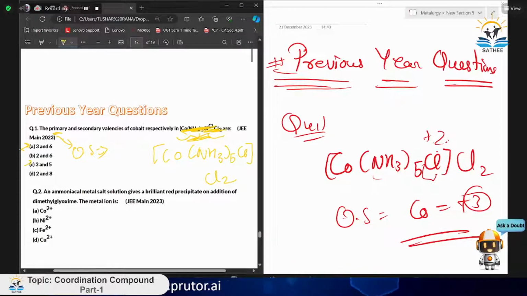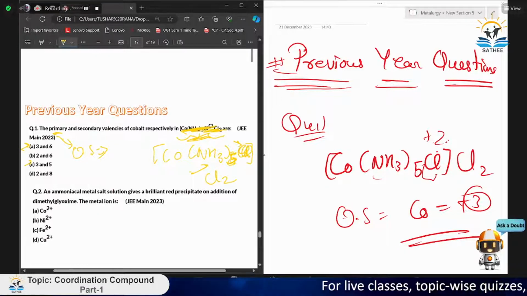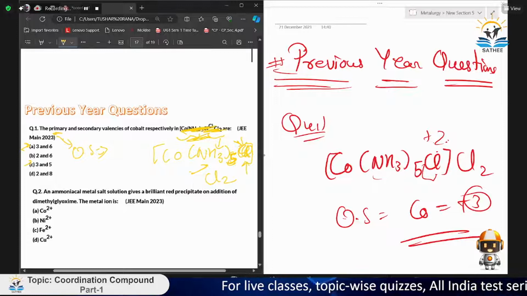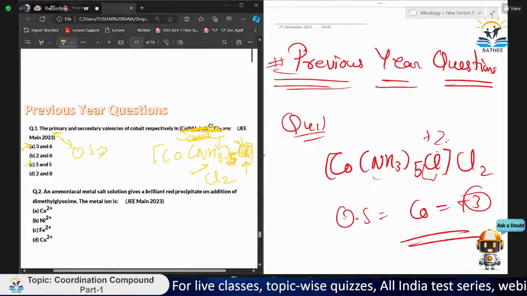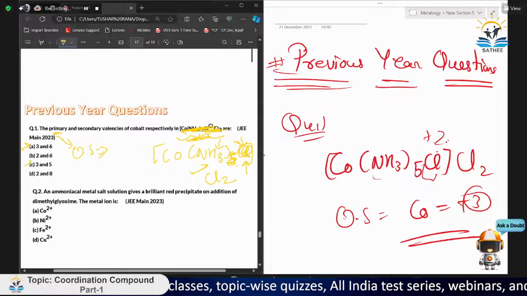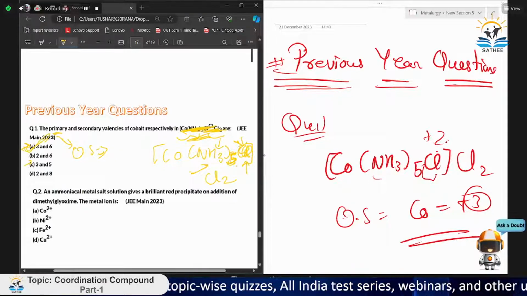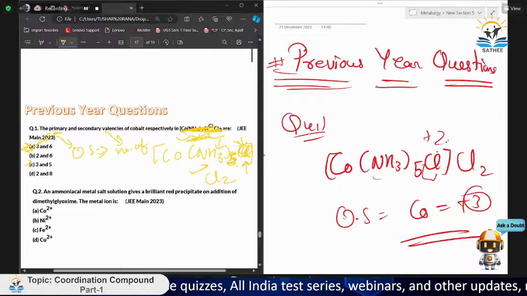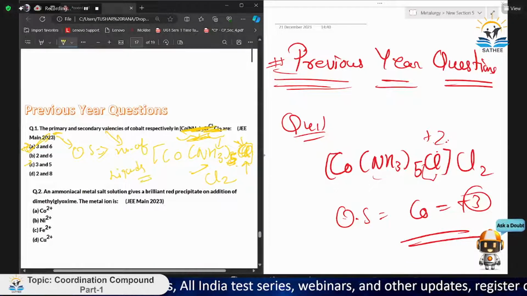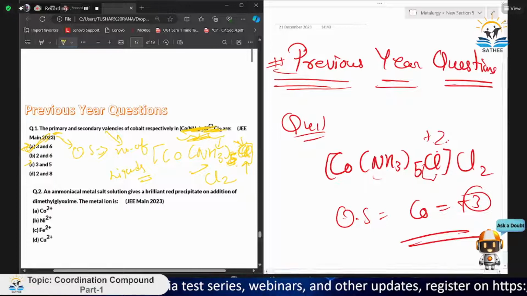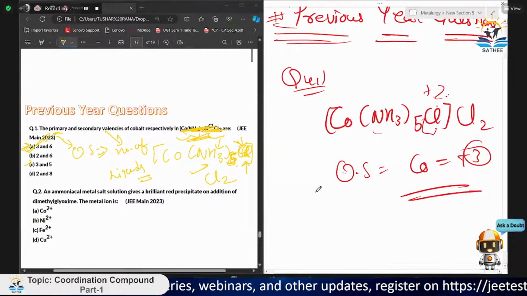Secondary valency can be checked from the ligand, that is NH3. It is connected to 5 ligands, but there is one Cl also. You may be thinking that Cl is a negative ion, but I have said that a ligand can be neutral also, and it can be a negative ion also. So this is also a type of ligand. So Cl and 5, this comes as 6. So A is the correct answer. Secondary valency is basically the number of ligands. There was a confusion in the question, I'm sorry for that.